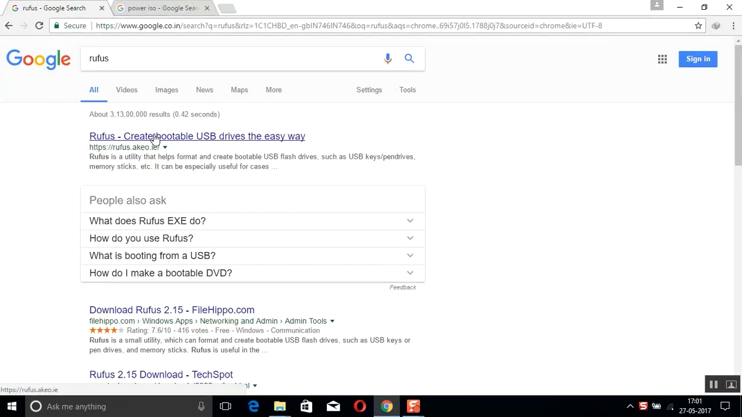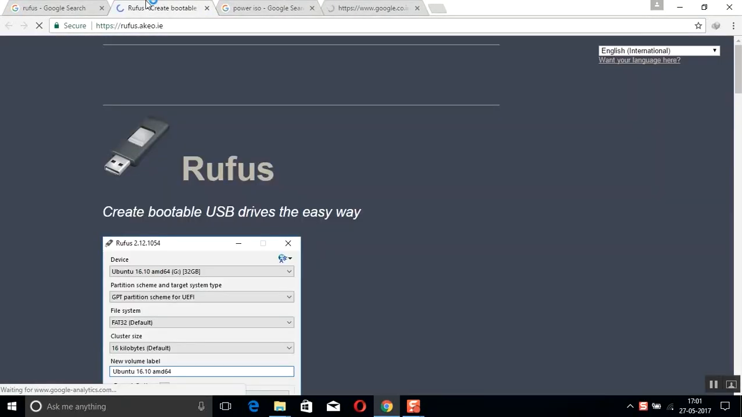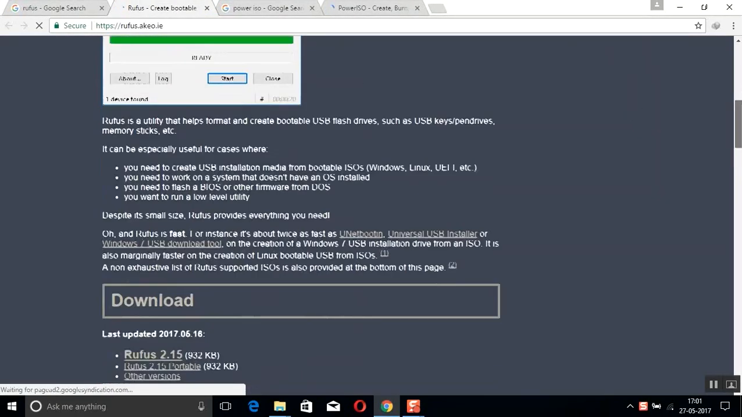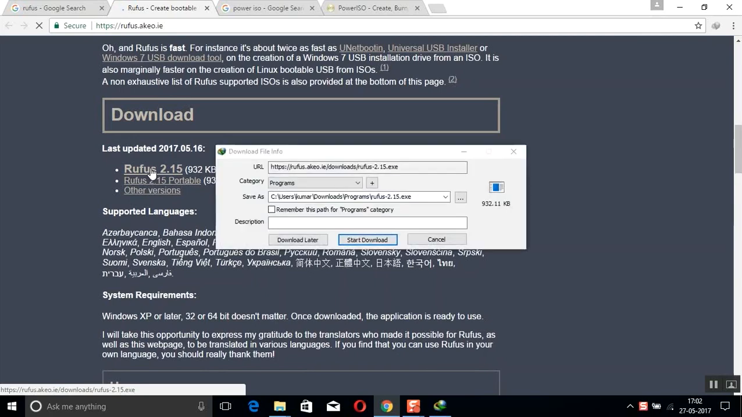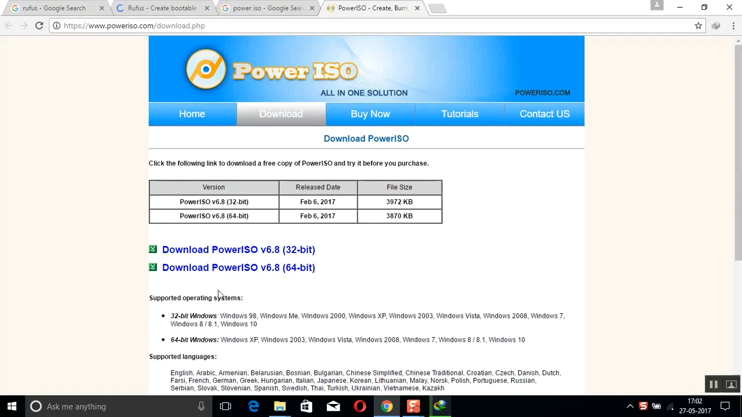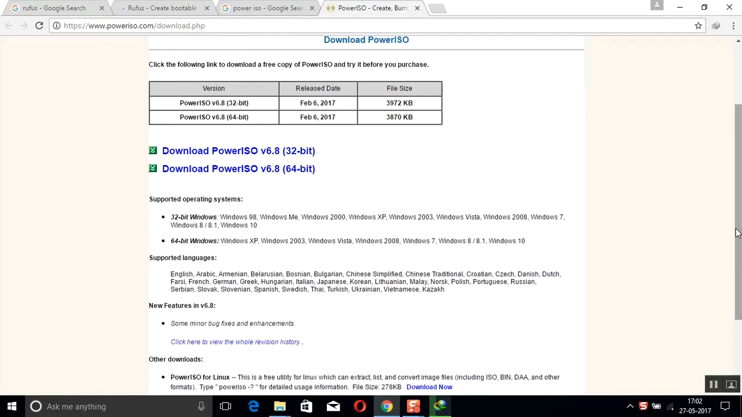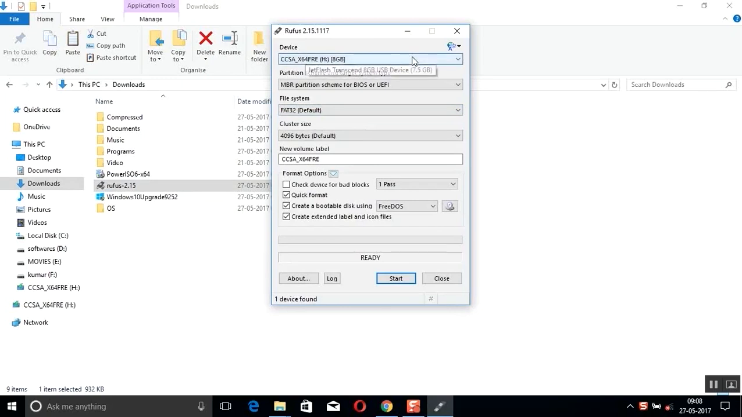Go to the first link. And Power ISO also, the first link. Now if you scroll down, just pick Rufus 2.15, click it and download it. Start download. Next, Power ISO. Choose which bit you want, 64 or 32, and start download. I have already downloaded Rufus.